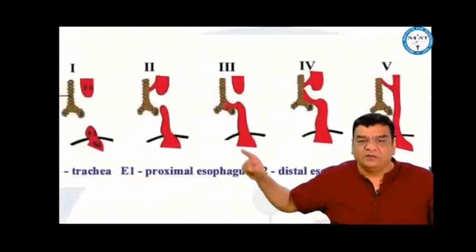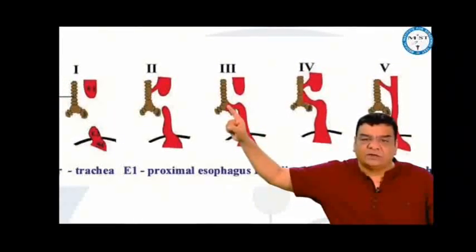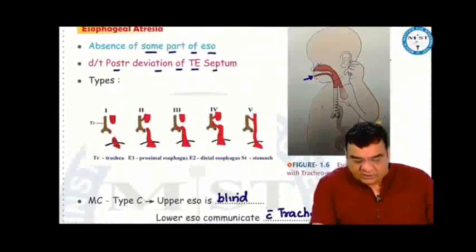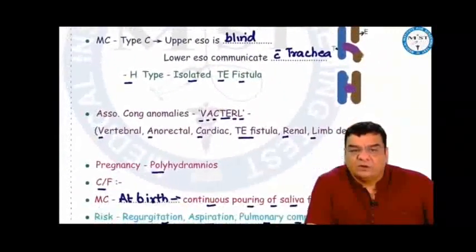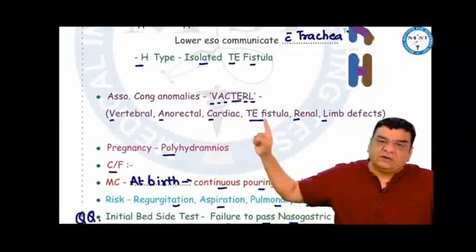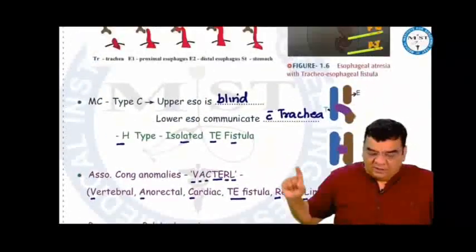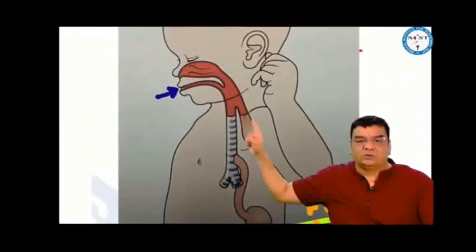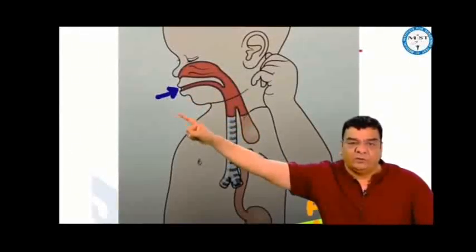Most common esophageal atresia is type C, where the upper esophagus is blind and the lower esophagus is connected to the trachea. This is the H type, where there is no atresia, just a connection of the esophagus with the trachea. Esophageal atresia can be associated with other congenital anomalies which are remembered by the mnemonic VACTERL. V for vertebral, A anorectal, C cardiac, T tracheoesophageal fistula, E esophageal atresia, R renal, and L limb defects. During pregnancy, in a fetus with esophageal atresia, the amniotic fluid will not go down. So the amniotic fluid will keep on accumulating and add to the volume of amniotic fluid, causing polyhydramnios.